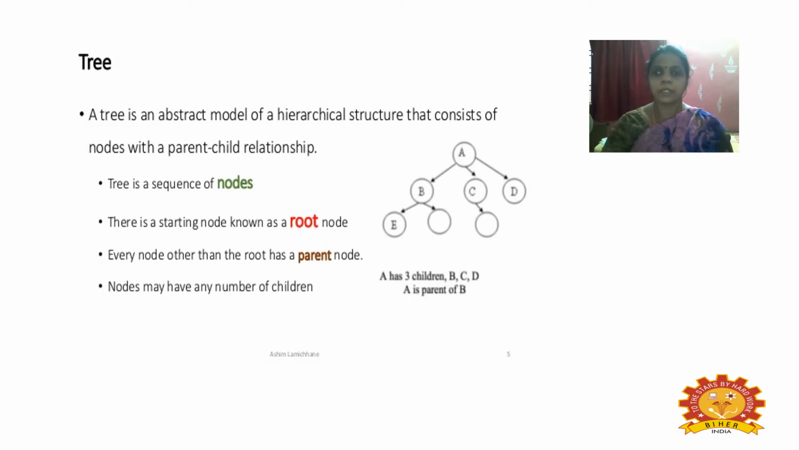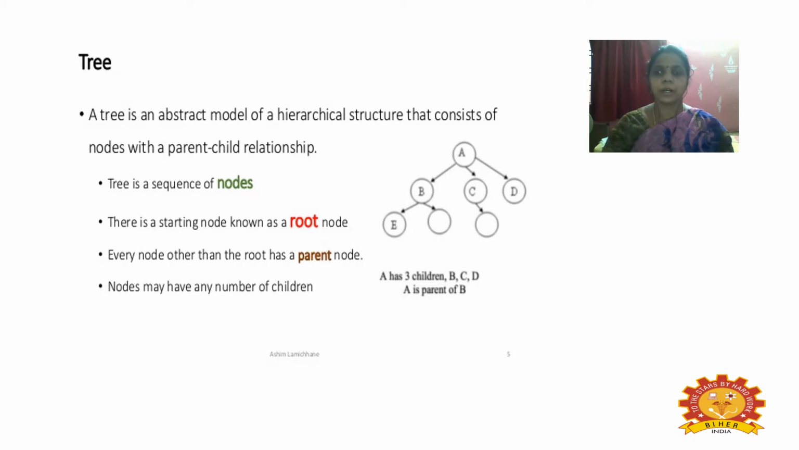So a tree is nothing but a hierarchical structure of nodes with a higher level of priorities, that is grandparent, parent and children. So it is a hierarchical relationship to relate all the nodes in a tree. So here a tree is a sequence of nodes. When we say a tree, it consists of a sequence of nodes, starting from the root node and ending at the leaf node, the last node present in the tree.